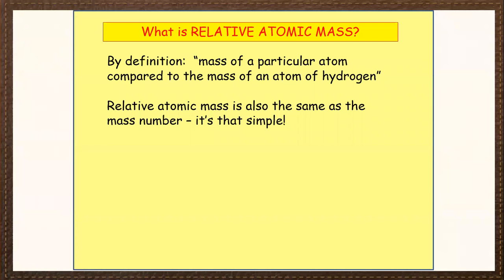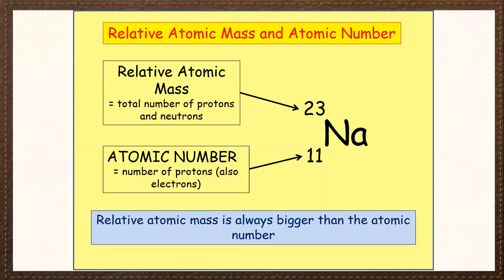So what is relative atomic mass? The mass of a particular atom compared to the mass of an atom of hydrogen. That is relative atomic mass. Relative atomic mass is also the same as the mass number. It's that simple.